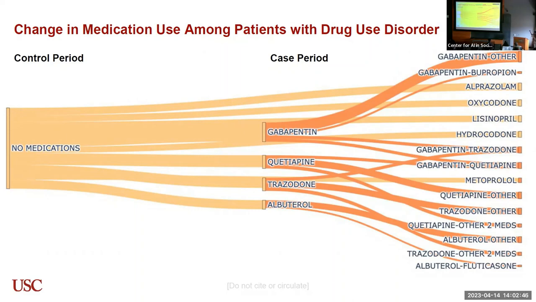And certain interesting combinations came up. A couple of them are gabapentin and trazodone, gabapentin and quetiapine, and even respiratory and heart medications like albuterol, lisinopril, and metoprolol, which are not federally regulated and are not considered as contributing to overdoses.